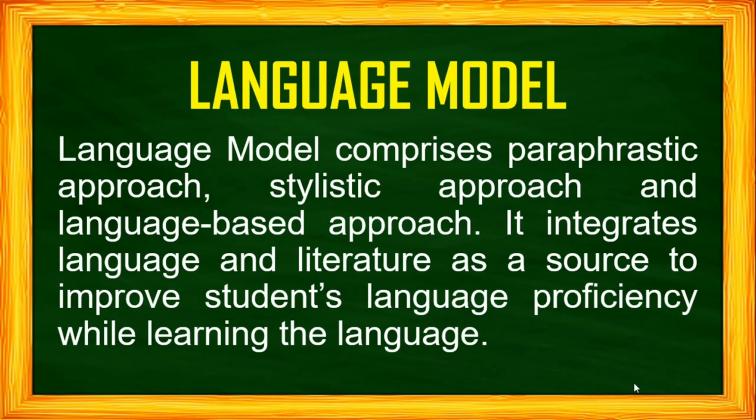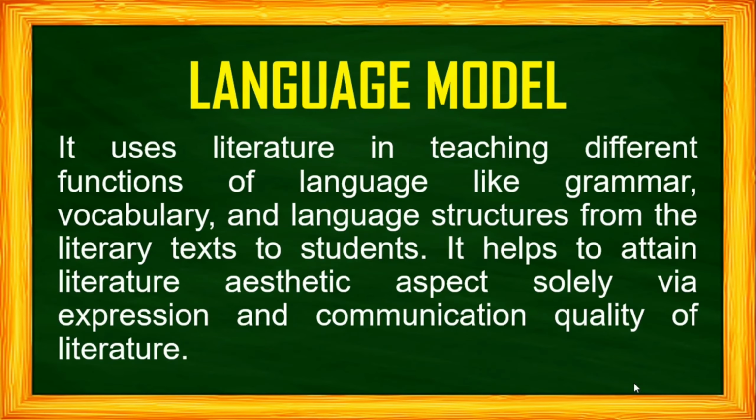Language model integrates language and literature as a source to improve students' language proficiency while learning the language. Also, it uses literature in teaching different functions of language like grammar, vocabulary, and language structures from the literary text to students. It also helps to attain literature aesthetic. When I say aesthetic, it has something to do with beauty. Aesthetic aspects solely via expression and communication quality of literature.